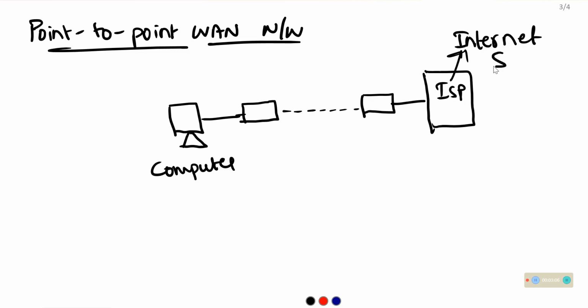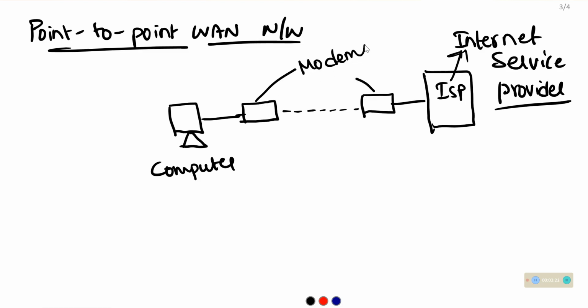Internet service provider. These full forms we need to remember from the exam point of view. Here we simply call them modems, which may be routers or any other device. This is the computer.